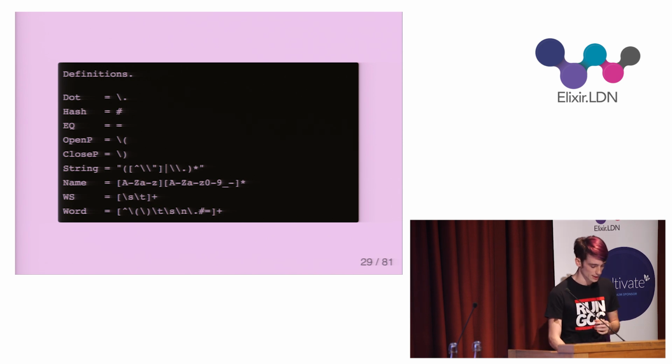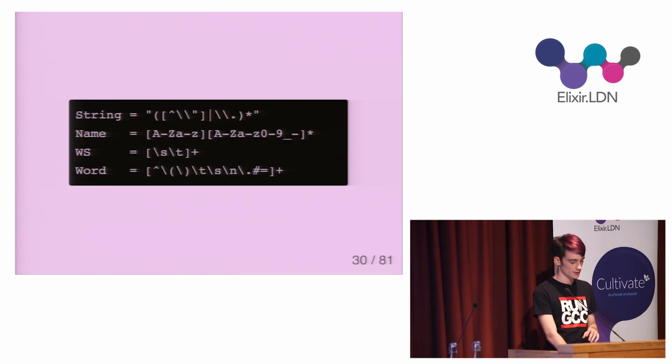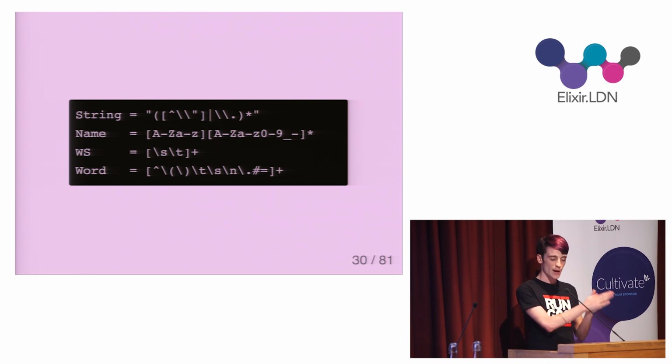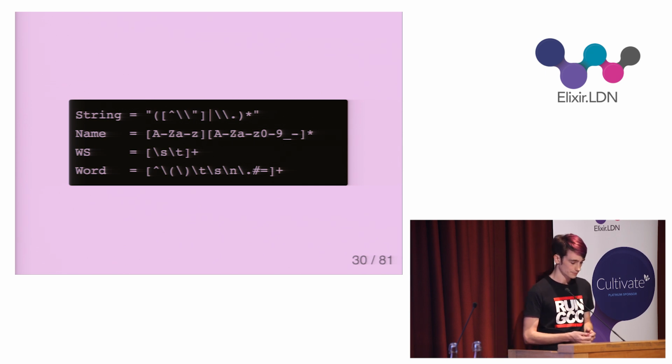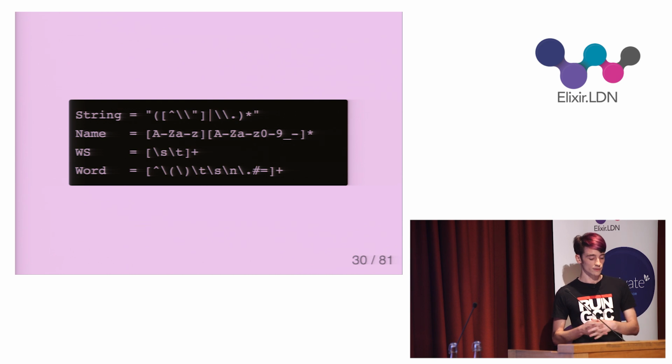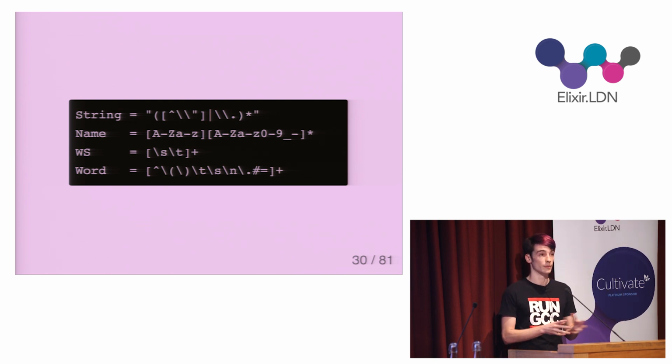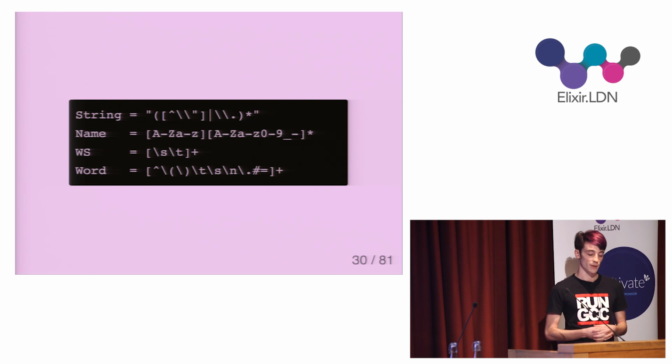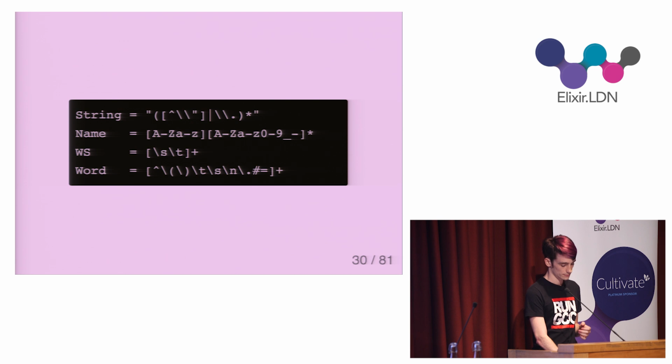Regular expressions can be a little hard to read, so I'm just going to quickly go over them here. The string pattern is a pair of double quotes with zero or more characters between them, where the characters are any non-double quote character or any character preceded by an escaping slash. This is how, with regexes, we can get support for escaped quotes inside string bodies. A name is any letter followed by any mix of letters, numbers, underscores, or dashes. Whitespace is just spaces or tabs. And then a word is anything else.